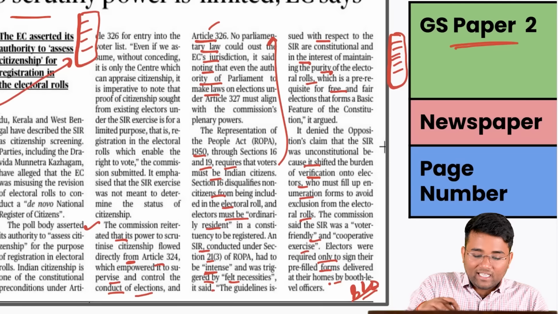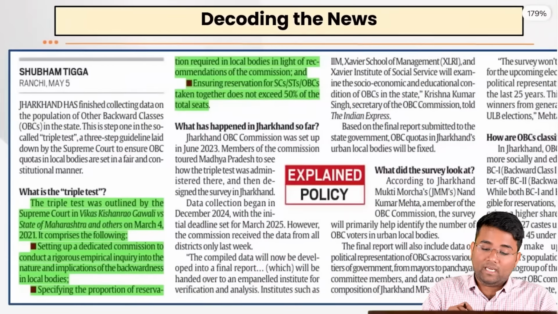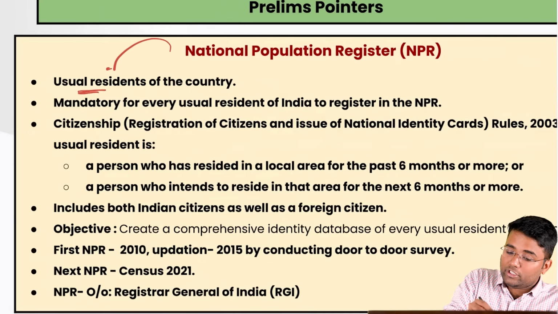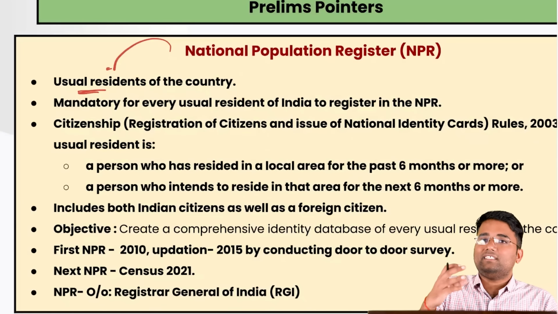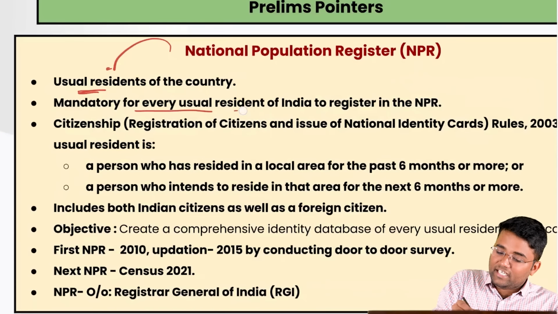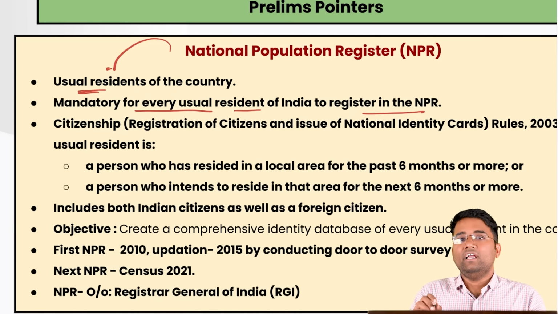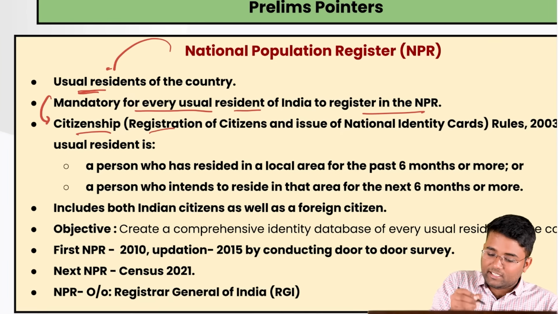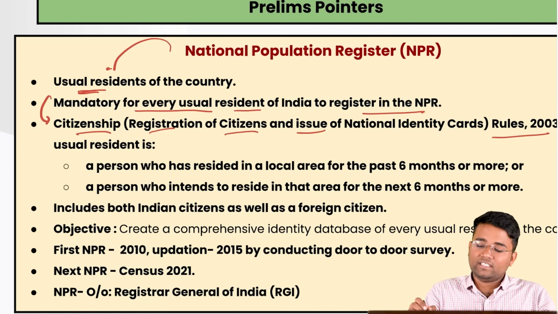Also, another related process that we need to understand is the exercise of the NPR, or National Population Register, which gives us an idea about the usual residents of the country, and it doesn't tell who is a citizen and who is a non-citizen. It is mandatory for every usual resident of India to register in the NPR, and it draws its power from the Citizenship (Registration of Citizens and Issue of National Identity Cards) Rules of 2003.